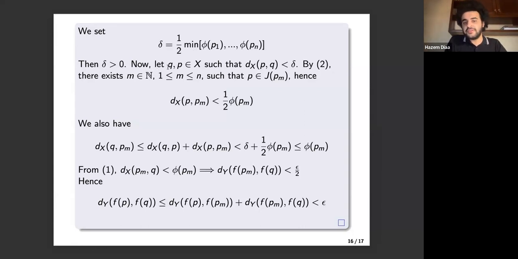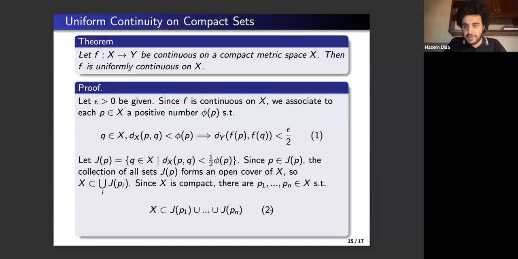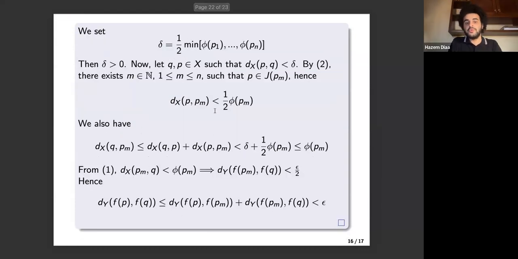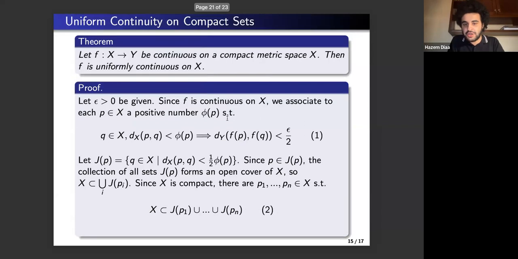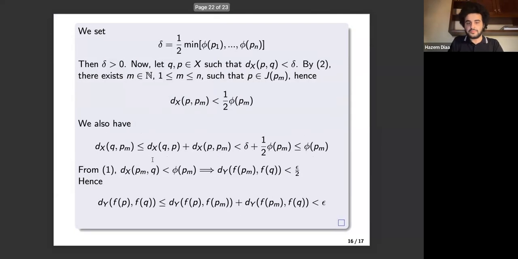Now, let P and Q be points in X whose distance from one another is smaller than delta. By the second equation here, equation 2, we can find a positive integer m inside the closed interval 1 to n, such that P is an element of G sub P sub m. Hence, the distance between P and P sub m is smaller than half phi P of m, because of course that follows from our definition of the set G of P.